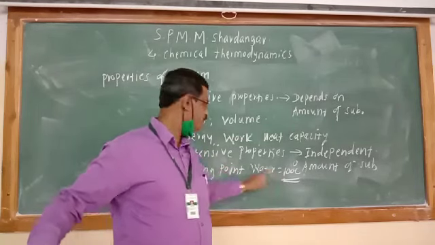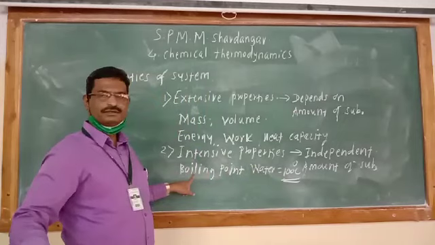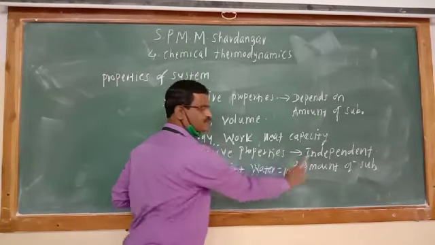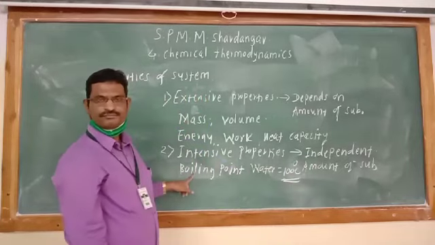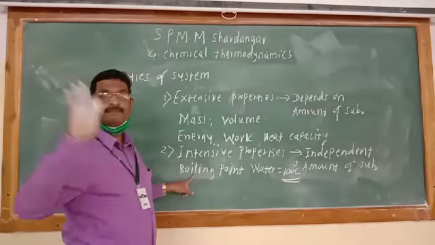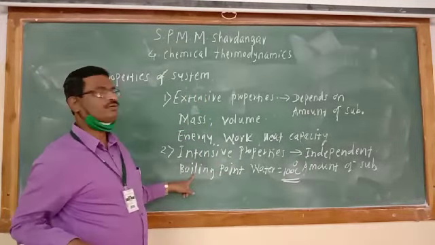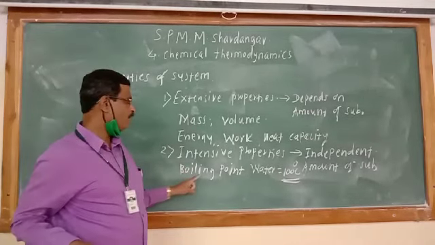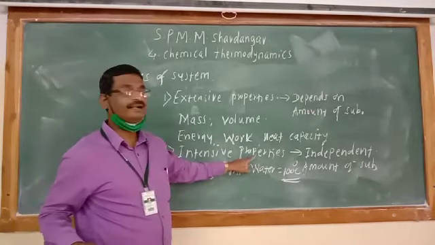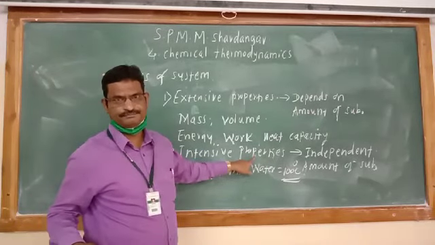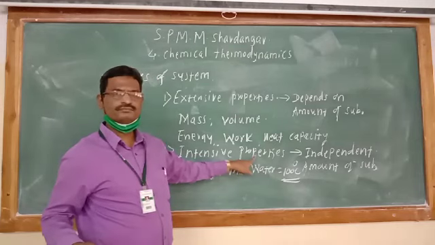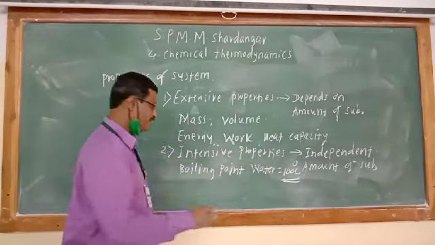Therefore, boiling point is independent of amount of substance present in the system. Boiling point is not depending on the amount of matter present in the system. Therefore, boiling point is known as intensive property. It is the intensive property. See the case of density.